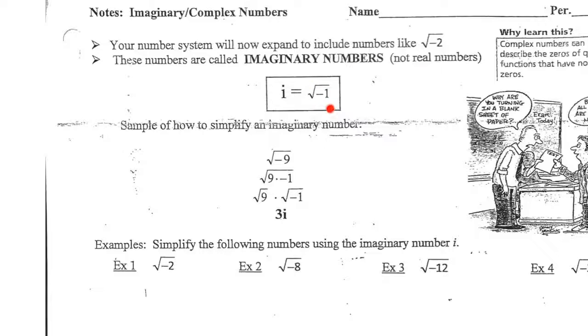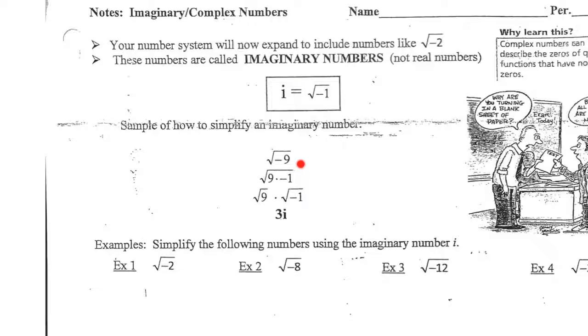And what that allows us to do is now we can keep working on problems even if we get a negative number inside of a square root. Otherwise, we would just have to stop. We'd say, this doesn't make any sense. There's a negative number inside my square root. But now, we're going to call it i, and it allows us to keep working forward.